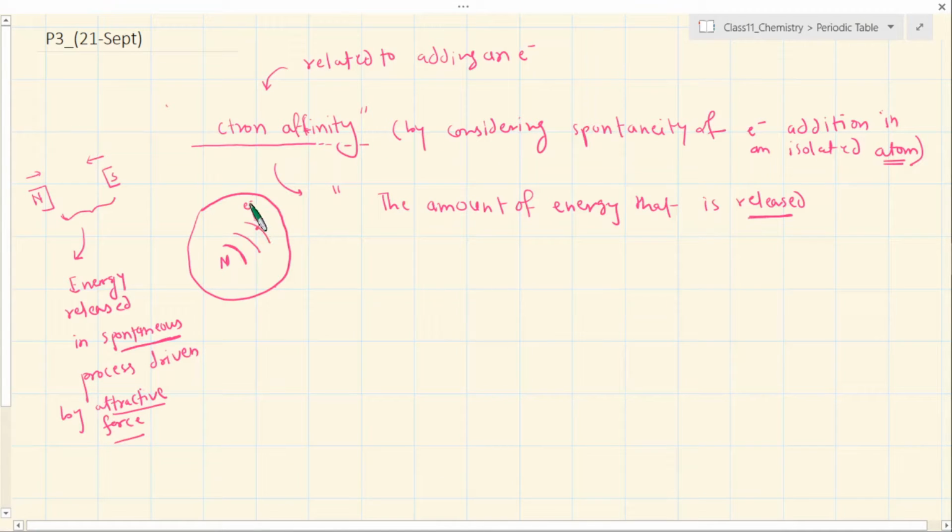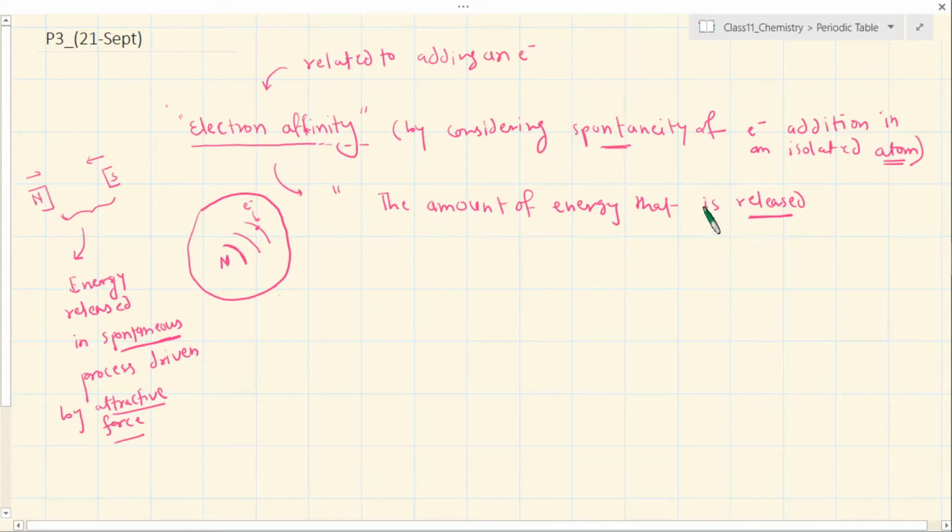So if the electron is coming in the vicinity and it is easily taken in, it can happen in the case of chlorine and other electronegative elements, which can take electrons very easily. Somewhere you may have to force it, and that is where it becomes non-spontaneous and we have to consider it differently. We will see that, but right now we are starting with the simplest case, which is to consider the process as spontaneous. Addition of an electron can be spontaneous in many elements because electronegative elements tend to attract electrons easily.